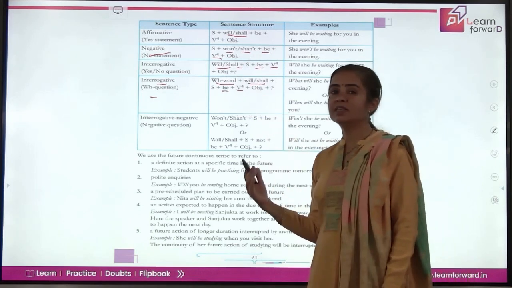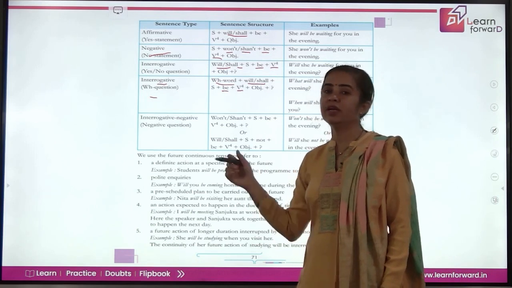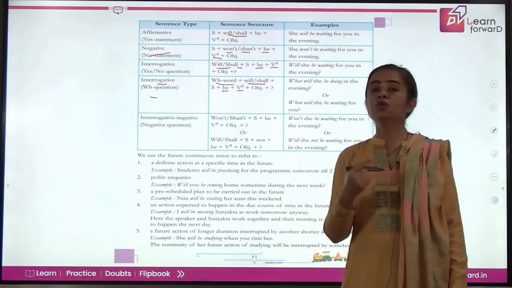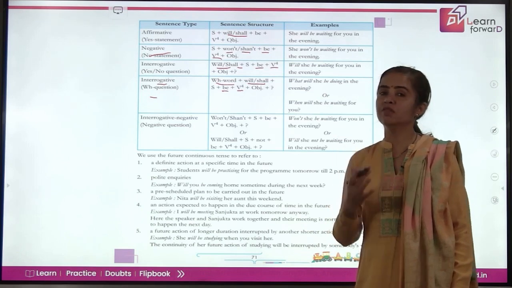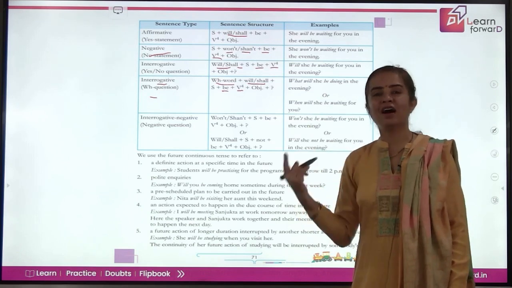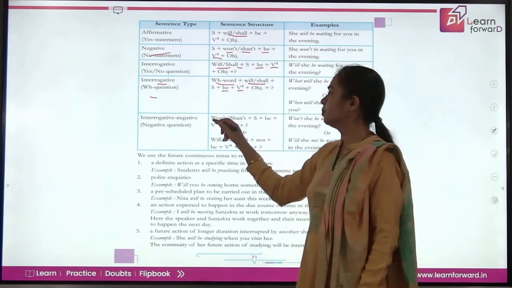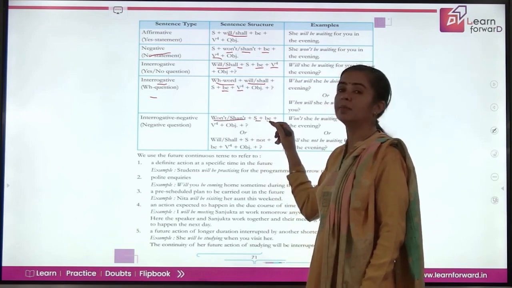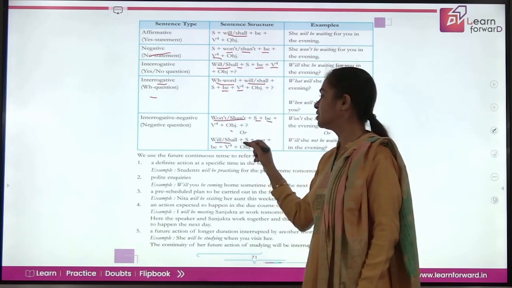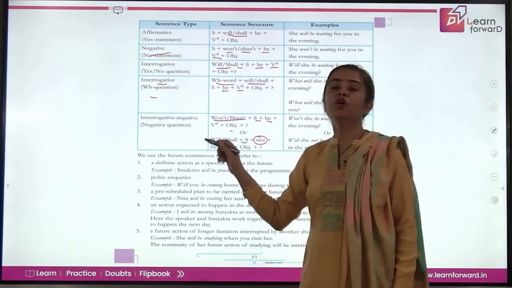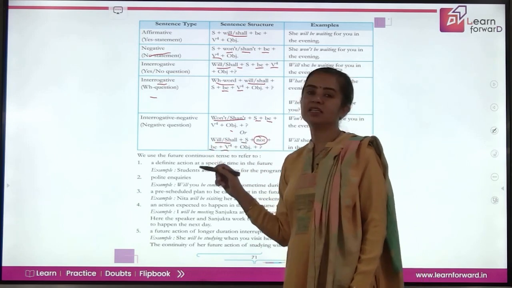If your sentences are negative, interrogative, then either you use won't, shan't in the beginning of the sentence, or if you are using will, shall, not will come after the subject. So the structure becomes won't, shan't, subject plus be plus ing verb, or the other way is will, shall, subject, and then not, followed by be and ing form of verb.